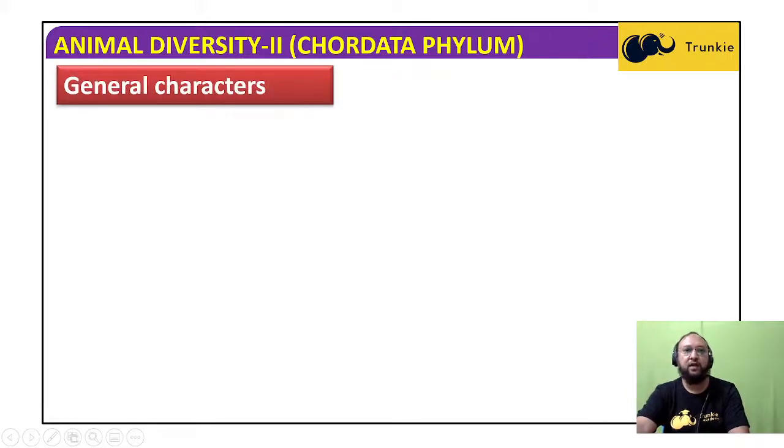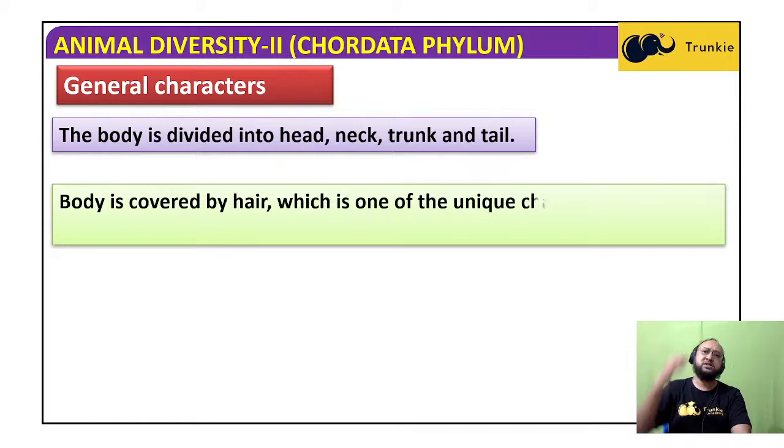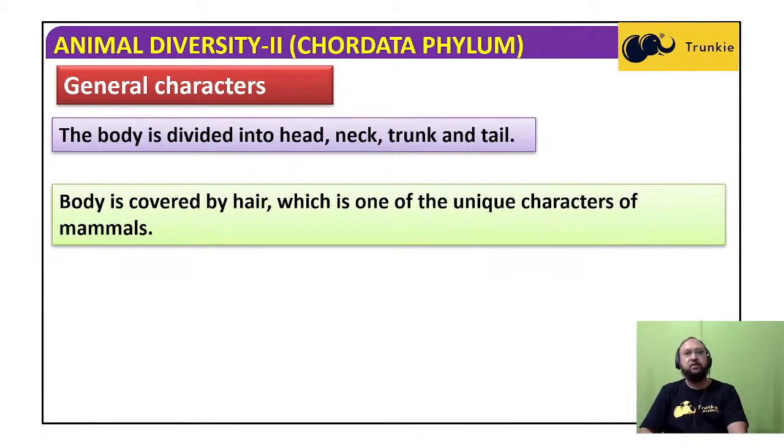The general characteristics, general features. The body is divided into head, neck, trunk, and tail. Though some mammals do not possess a tail, the majority of mammals do possess a tail. So the body is divisible into head, neck, trunk, and tail. The body is covered by hairs, which is one of the unique characters of mammals, because this is not found in other groups of animals.